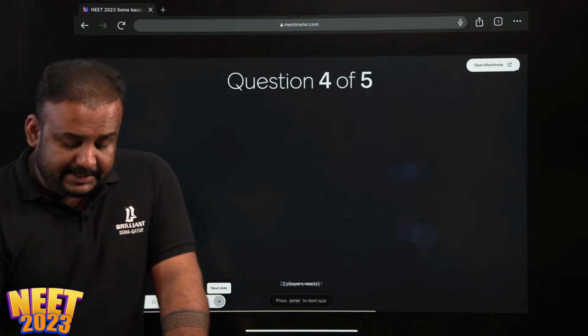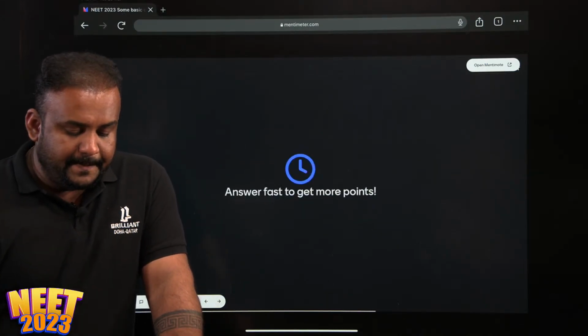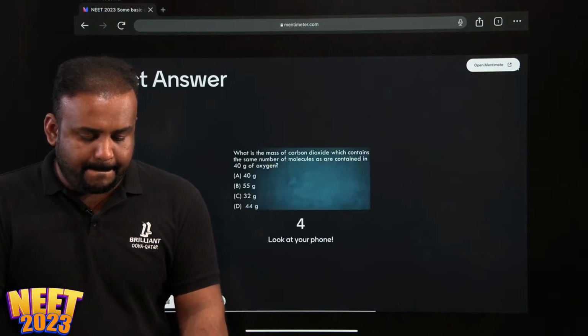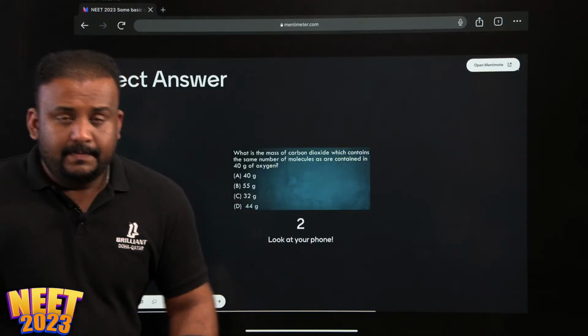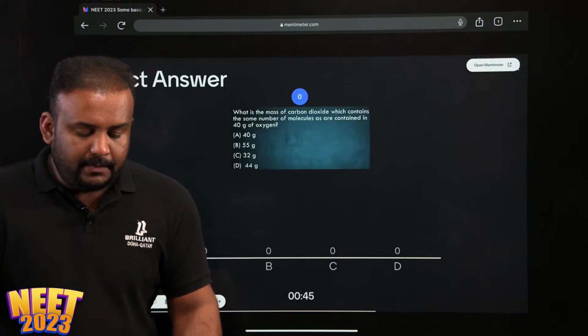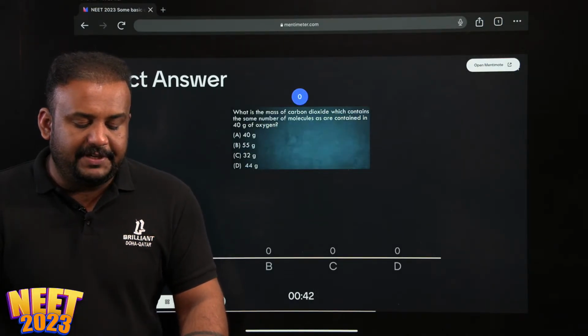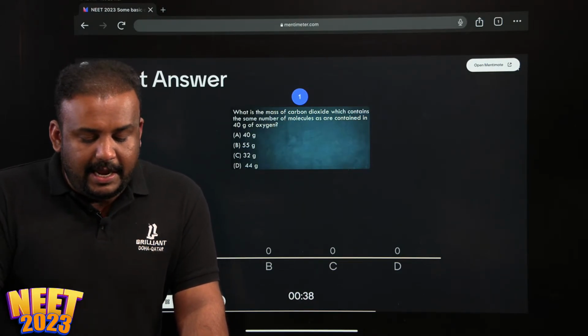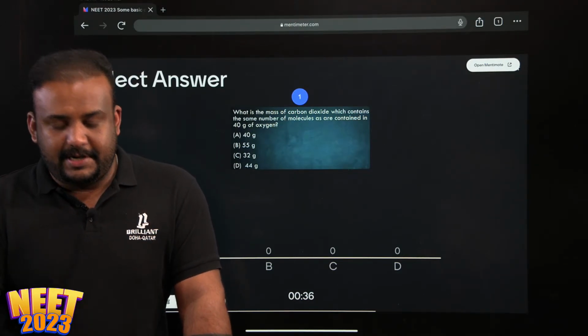Right. Let's go to the next question, the fourth question. What is the mass of carbon dioxide which contains the same number of molecules as are contained in 40 gram of oxygen?